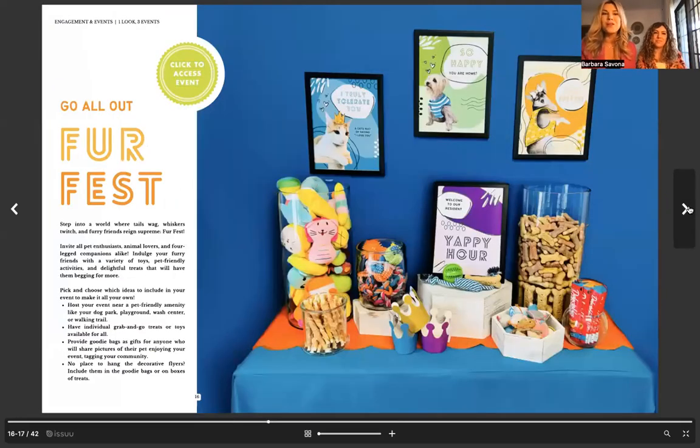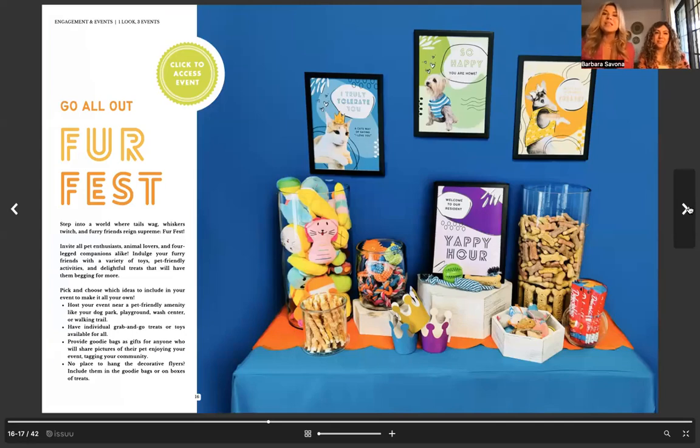So the first one is a Go All Out Fur Fest, which we always try to do regularly, pet events, because we know a lot of you are doing that more and more. And actually, I think at this conference, we heard that search for pet was very, very talked about. So definitely piggyback on this idea. People want to show off their pets, so use that to your advantage. I think search was up by 50% when they're looking for an apartment. So they want to know that the community is pet friendly, pet forward.